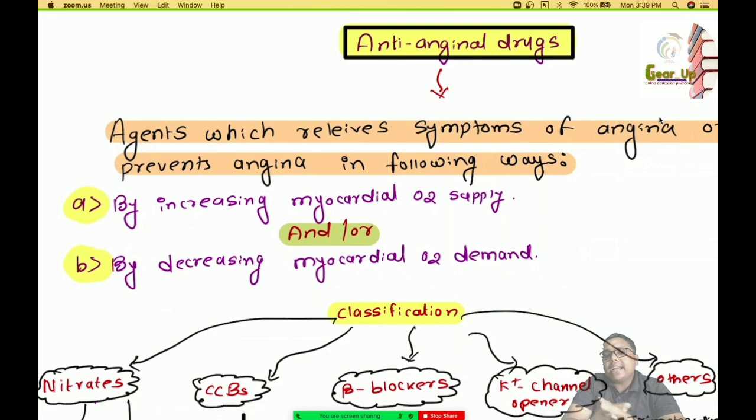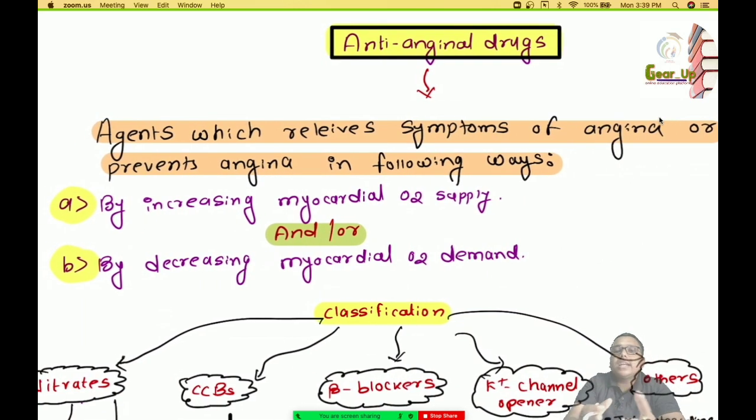Now moving on to the anti-anginal drugs. What are the anti-anginal drugs? These are nothing but the agents which relieve the symptoms of angina or prevent angina in the following ways. There are mainly two ways by which they prevent angina or relieve its symptoms. The first way is by increasing the myocardial oxygen supply. As we all know, whenever myocardial oxygen demand is increased, if we can supply oxygen according to the demand, we can maintain the perfusion of the myocardial tissue, and hence the angina can be prevented or its symptoms can be reduced.